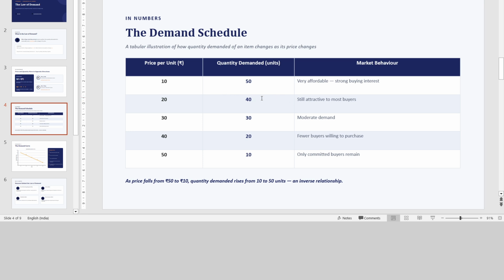Like this, due to change in price, the quantity demanded will vary. As price rises from 10 to 50, the quantity demanded will move from 50 to 10, and as price falls from 50 to 10, the quantity demanded will move from 10 to 50.